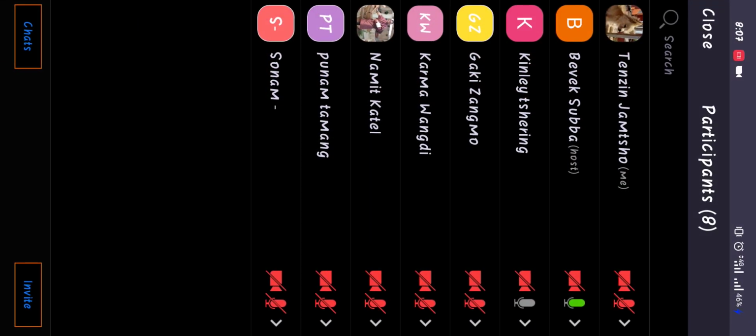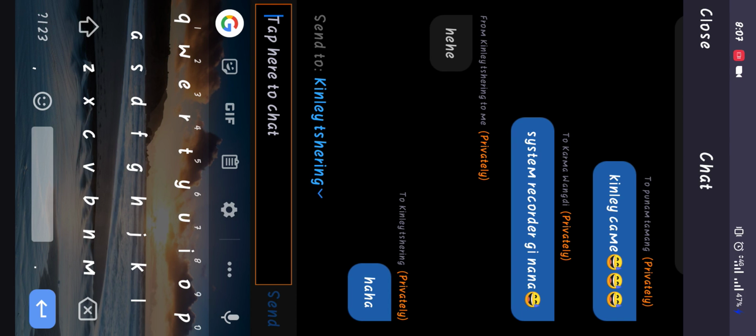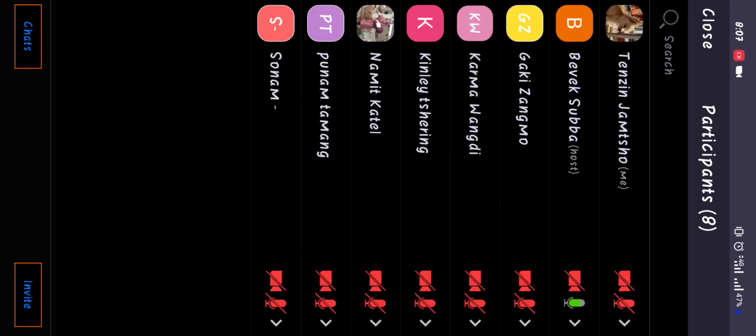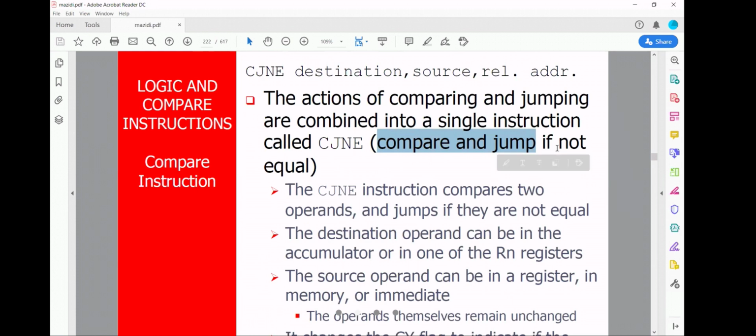All of these have jump syntax with them, and also this one, CJNE. CJNE stands for compare and jump if not equal. Compare and jump if not equal to.